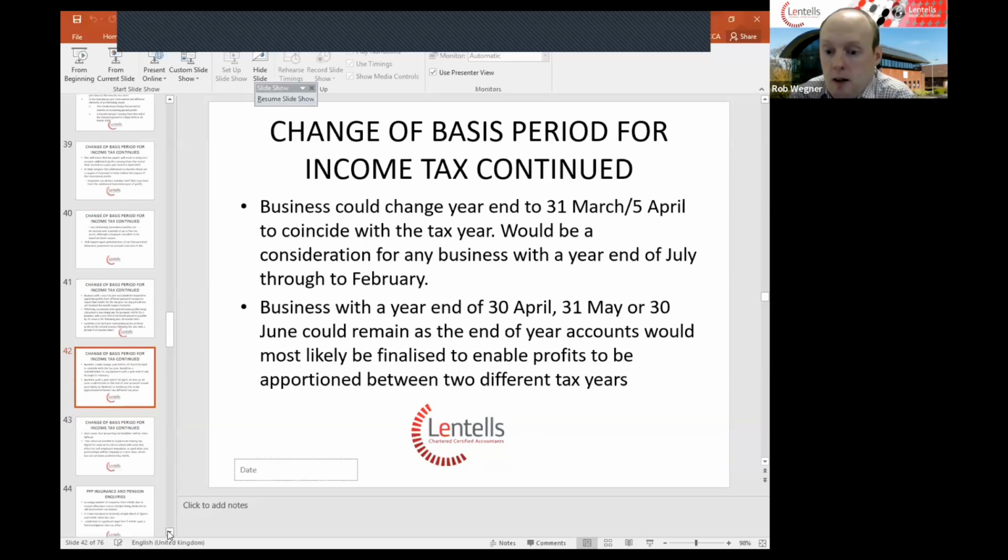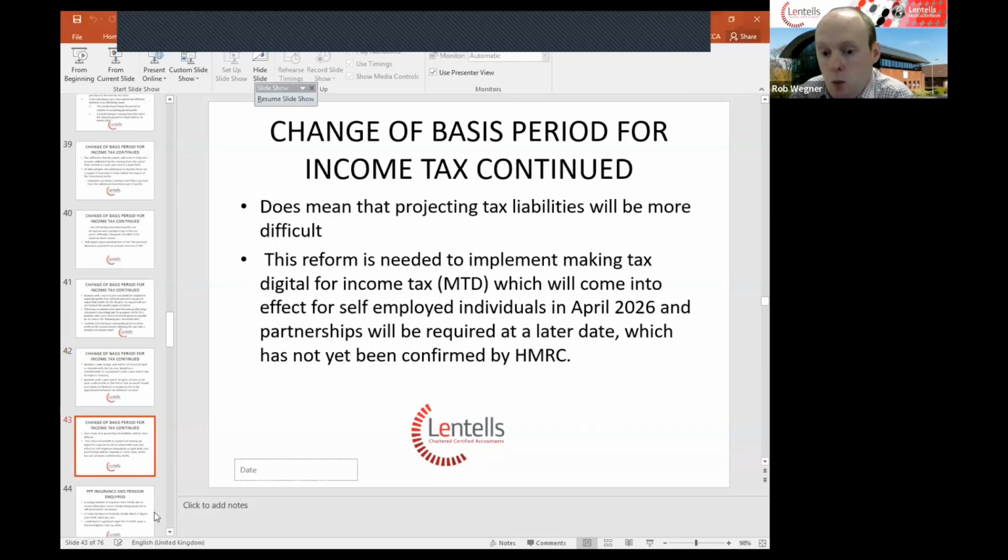The change of basis period for income tax has been implemented in advance of the Making Tax Digital for income tax, which will come into effect from April 2026 and affect self-employed individuals and partnerships. So this is the first phase of the revenue's overhaul of the tax system, which will be followed up in a couple of years' time by the Making Tax Digital rules being implemented. For partnerships, the enrolment date for Making Tax Digital has not yet been confirmed, but it is likely that it will be within a 2-year period after the self-assessment overhaul of Making Tax Digital.